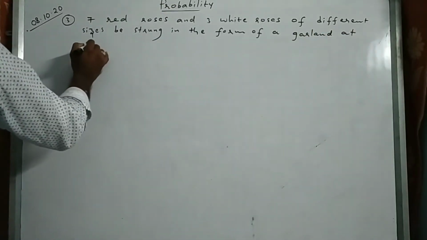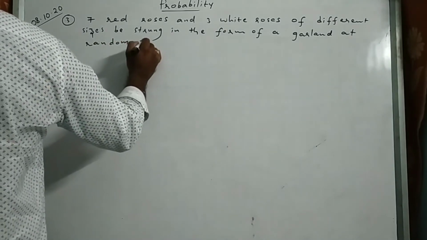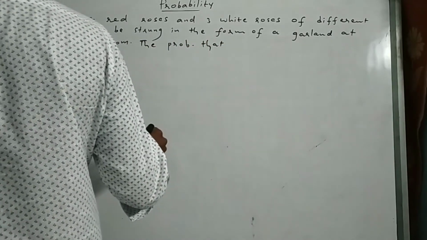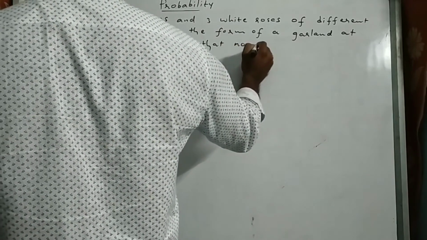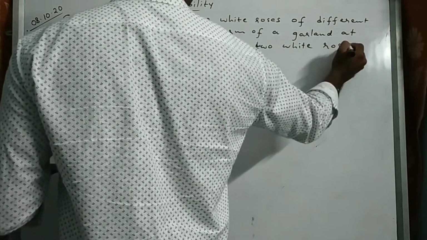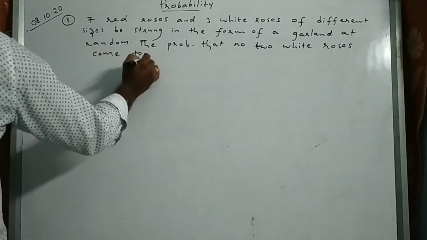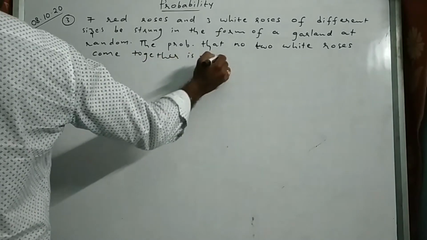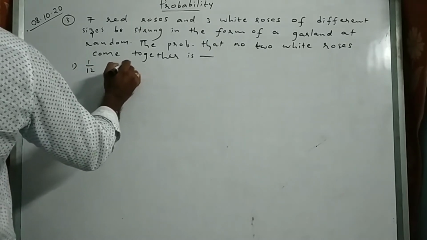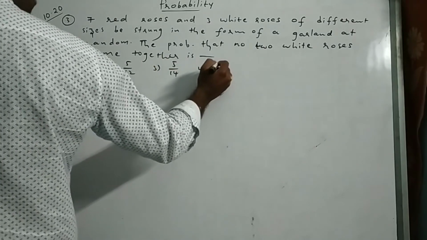The probability that no two white roses come together is: 1 by 12, 5 by 12, 5 by 40, 1 by 20.